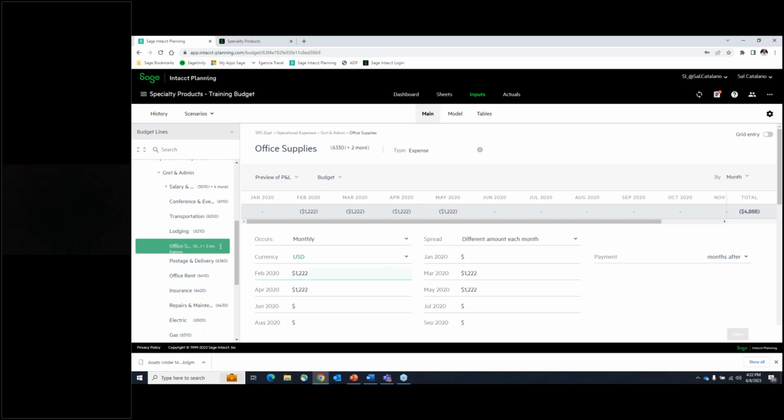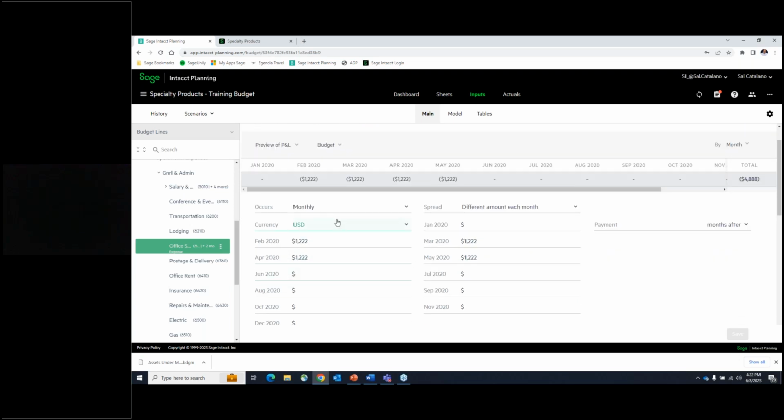And we'll go over a couple of these in a moment. But the idea here is that I can fill in this information. This is a monthly budget number. And I can choose to do the monthly, quarterly, or if it's one time a year, or annually, all that information's here. I can also choose to spread it if it's the same amount each month or it's different, or if there's a growth percentage, you can choose that as well.